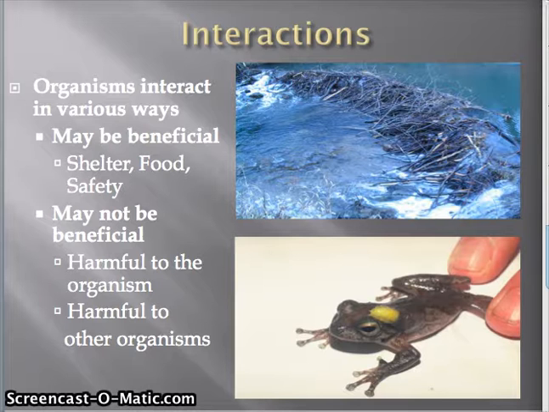However, for example, the picture to the right is representing a parasite. These can be non-beneficial to organisms in the environment. The parasite lives off of the frog and can stay on the frog for as many years as it wants in order to live. It lives off the blood of the frog and can lead to long-term death for the frog. Other non-beneficial interactions amongst organisms include the hunting of predators on their prey, or two predators competing for the same prey.